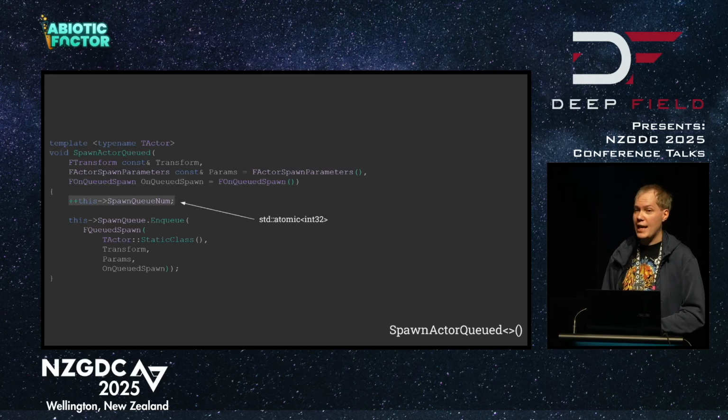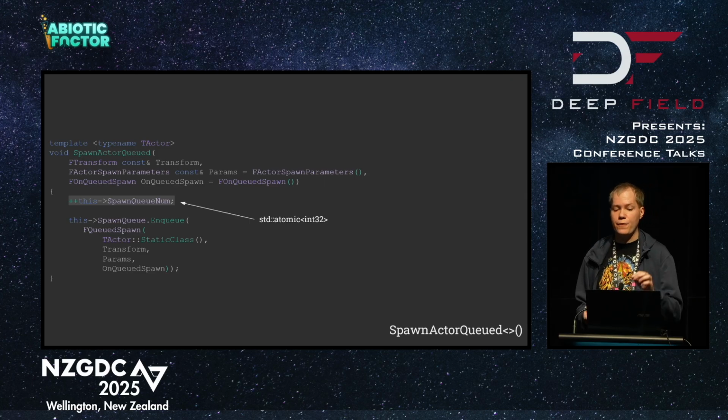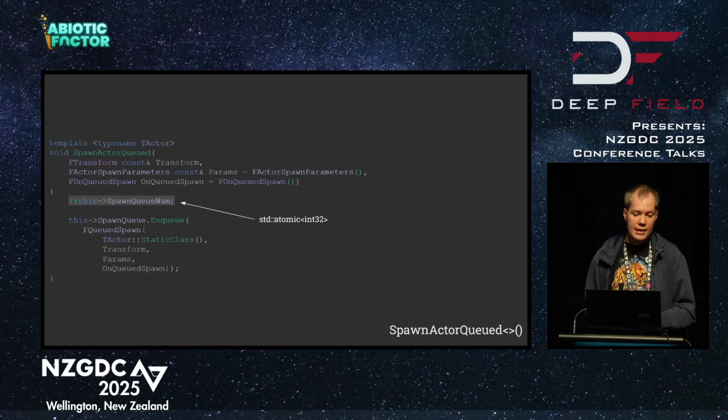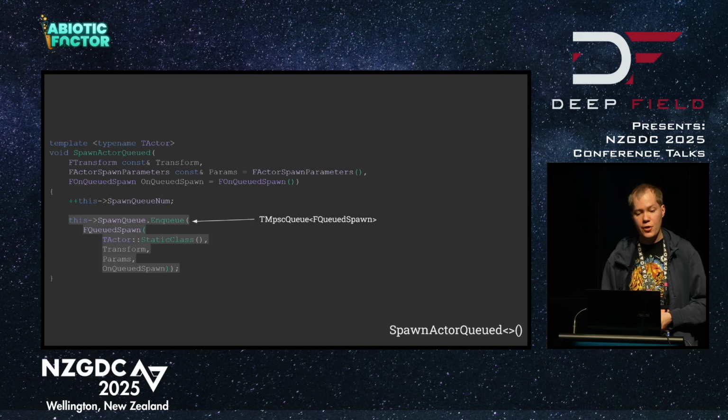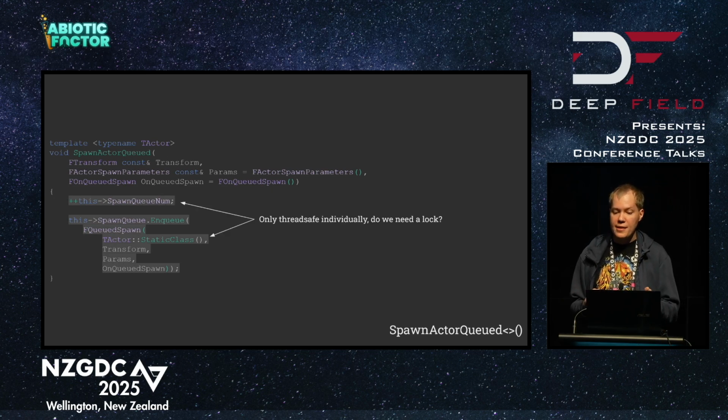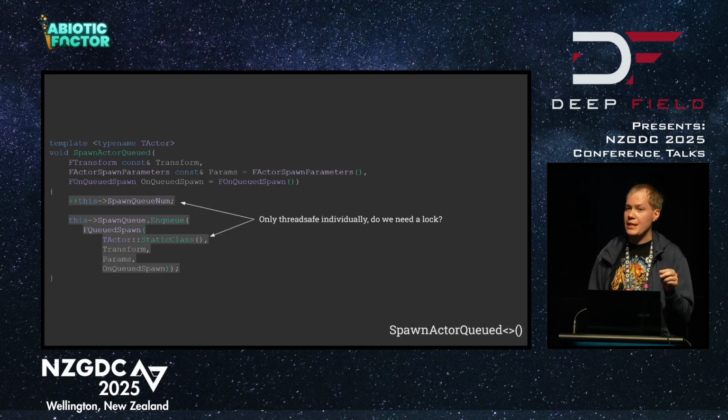From there, we do the actual thread stuff. So we increment a standard atomic here. This is for cosmetic purposes only. It's just for tracking the number that we have pending on screen in our debug logs. And then we feed the data into our TMPSCQueue. So I will note quickly that these are technically thread-safe operations individually.